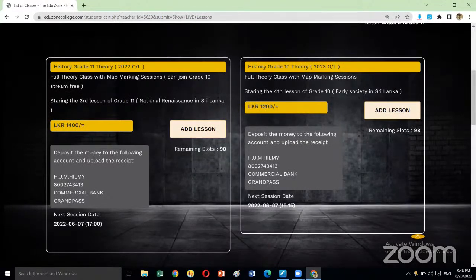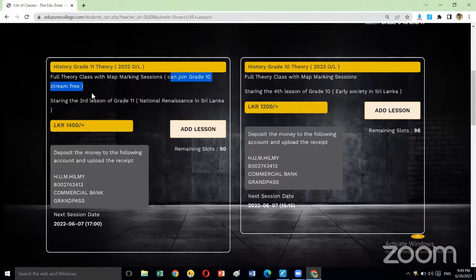And some students are asking, sir, how to join Anuradha sir's class? If anyone wants to join the grade 11 class, the class fee is 1,400. Grade 10 class, the class fee is 1,200. If you are a grade 11 student paying for grade 11, you can join the grade 10 class for free of charge.